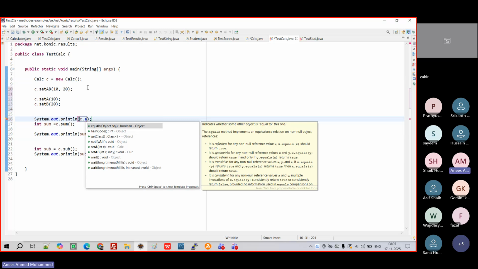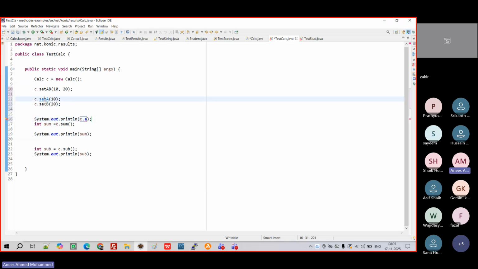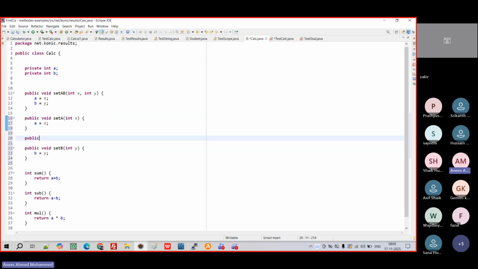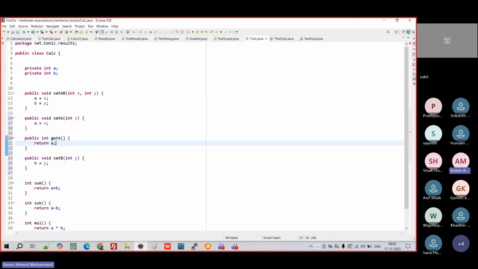How to get the value? I will write another method which will just return the value. How will I do it? public int getA, and what I will do? Return A. Right? I cannot touch it directly, so I take the help of a method to get the value.